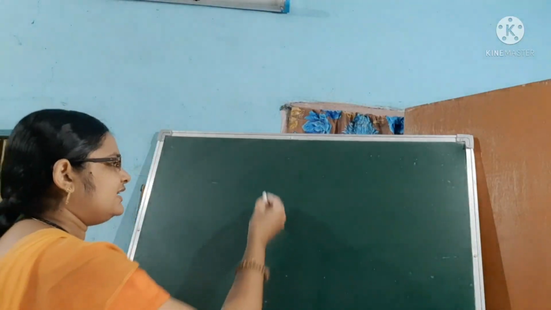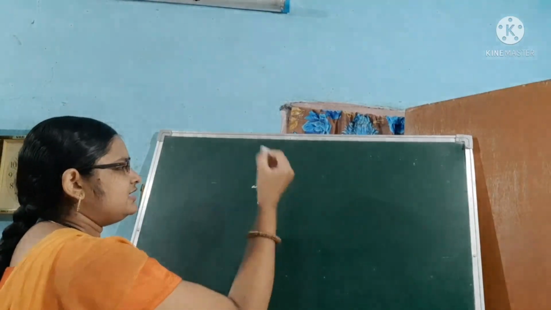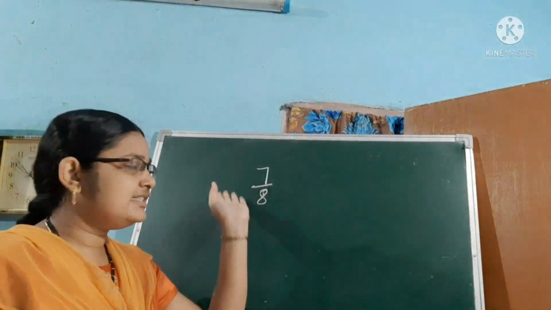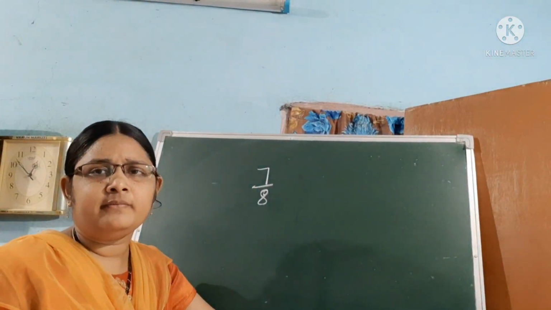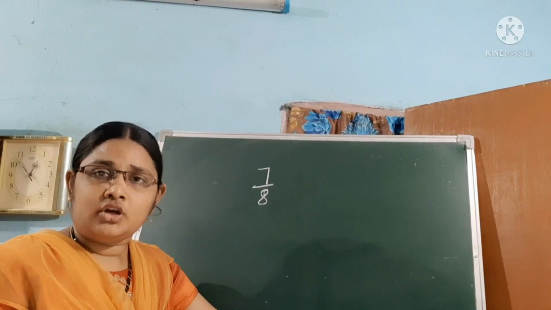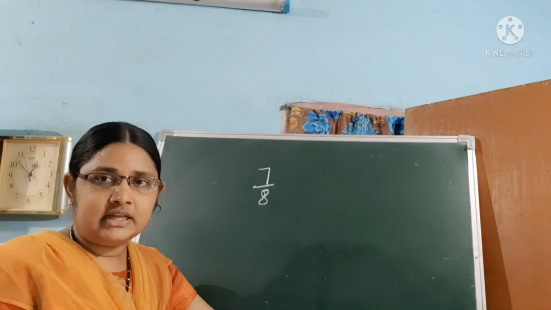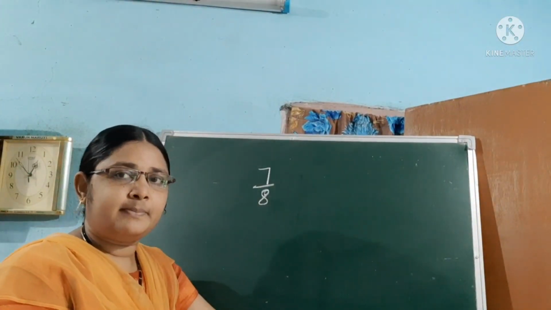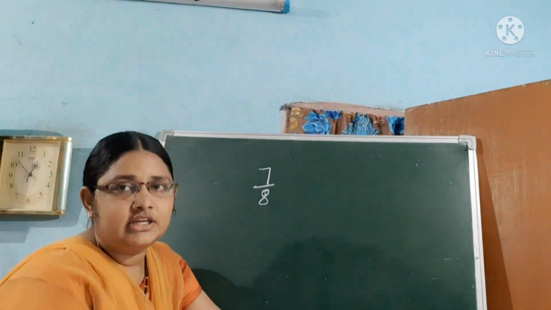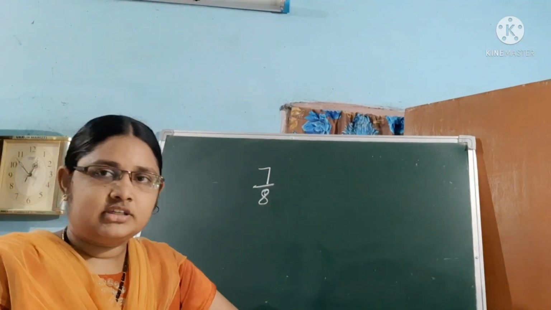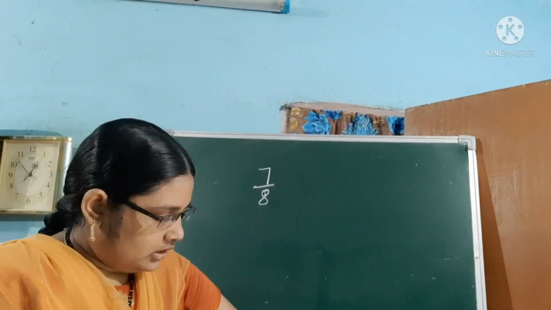Why? Because for example, let us take any one rational number, 7 by 8. Is 7 by 8 an integer? No. So all rational numbers are not integers, but all integers are rational numbers. Is it clear? Shall I move to the second one?